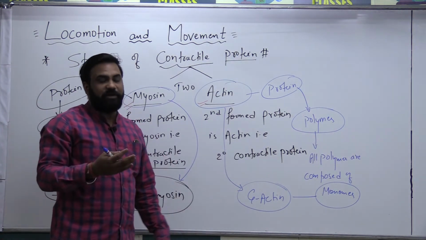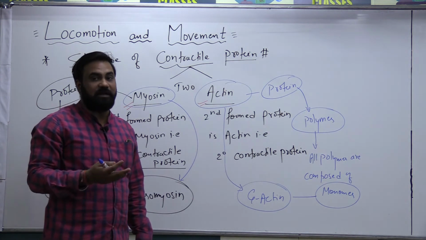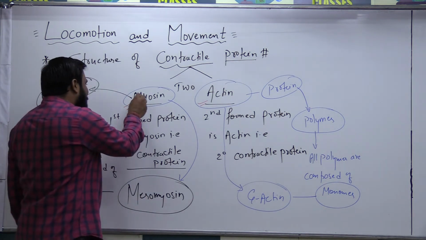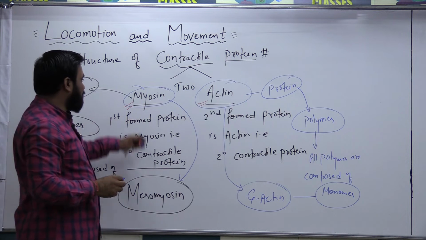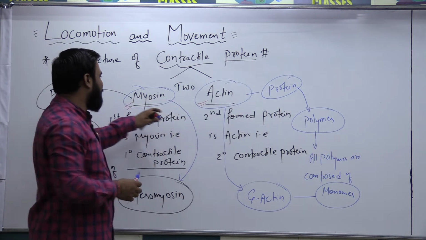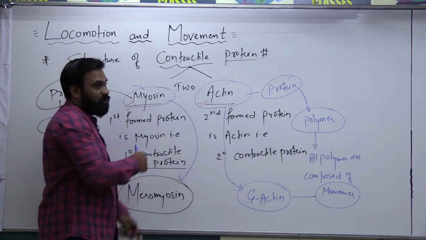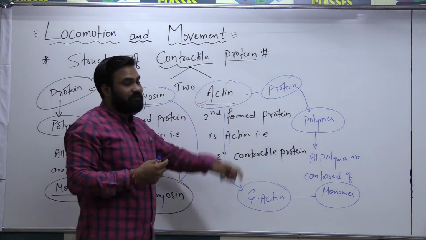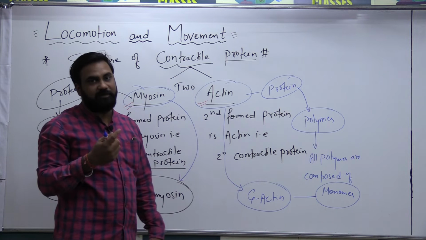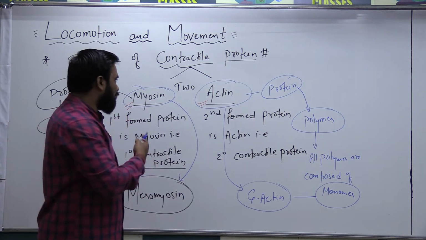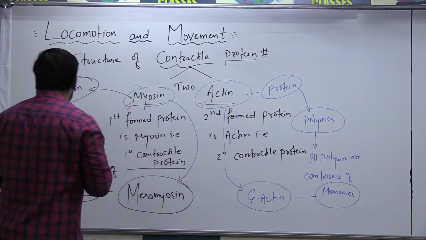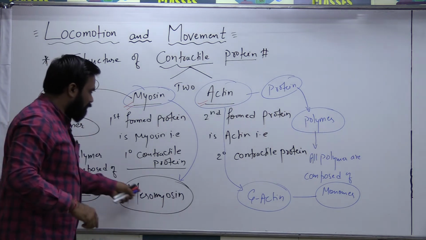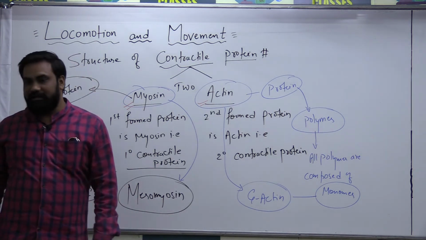We will see the structure of meromyosin as well as G-actin, and how the myosin filament or actin filament is formed. Myosin completely helps in the formation of the thick filament, which is also called the A-band, whereas actin helps in the formation of the thin filament, which is also known as the I-band. Please note it down. We will now explain the structure of meromyosin as well as G-actin.